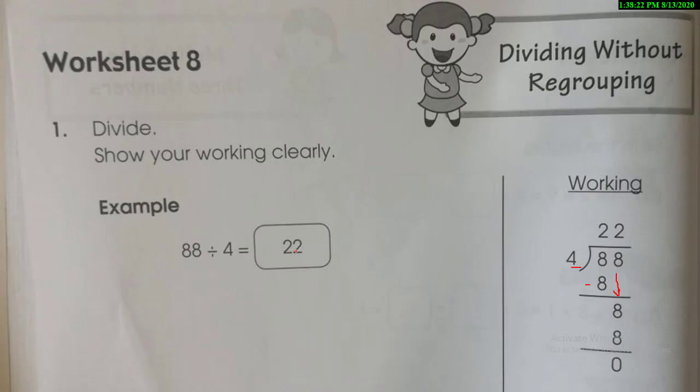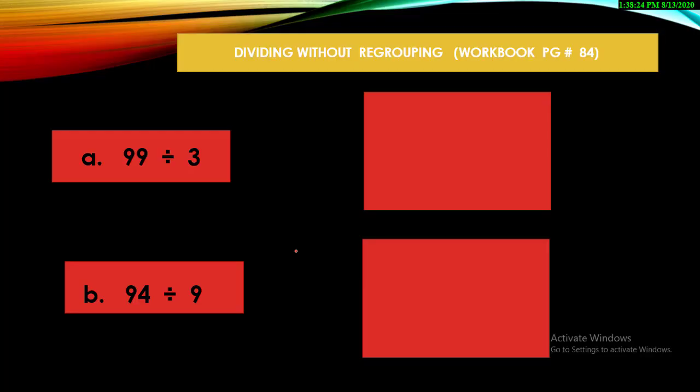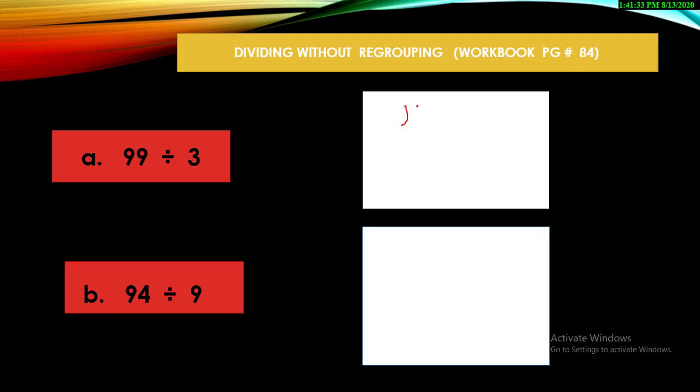Okay, now hold your pencil and let's start part A on workbook page number 84. Yes, let's do the working column that is given in your book. 3 will come outside, 99 will go inside, and then start reading the 3 times table. We need to find 9. 3 ones are 3, 3 twos are 6, 3 threes are 9. Okay, we got it. 3 threes are 9.